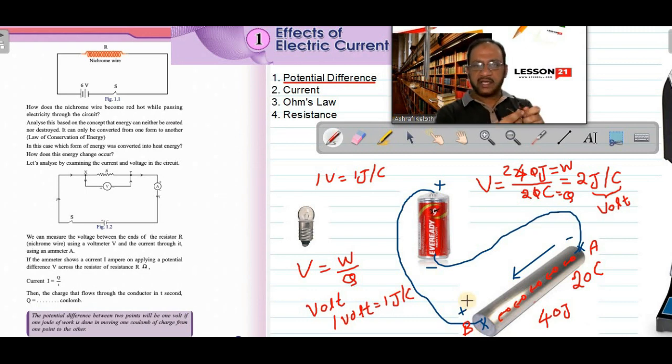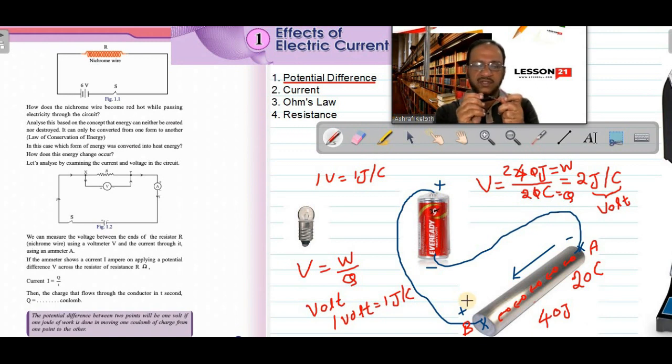Now suppose I am taking 2 wires from the plug, from the supply. Between these two, one is the live wire, the other is the neutral wire; one is phase, the other is neutral. Between these 2 wires I am saying 220 volt. If 220 volt is the potential difference between the 2 wires, it means when 1 coulomb of charge moves from one wire to the other wire, you will get 220 joule of work.